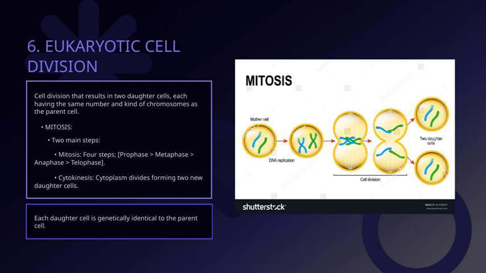Then there's mitosis, which involves four main stages: prophase, metaphase, anaphase, and telophase. These stages ensure that the chromosomes are accurately duplicated and evenly distributed between the two new cells. Mitosis is a type of cell division that produces two daughter cells, and importantly, each of these cells has the same number and kind of chromosomes as the original parent cell. This process is a key component of eukaryotic cell division, allowing organisms to grow, develop, and heal. It's a highly regulated and precise process that maintains genetic consistency across cells.